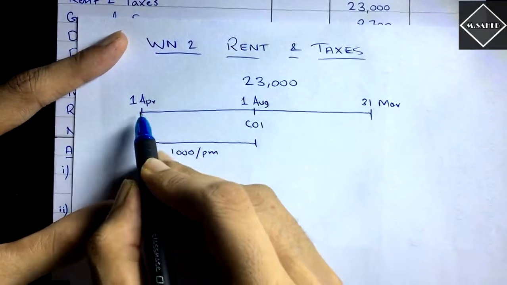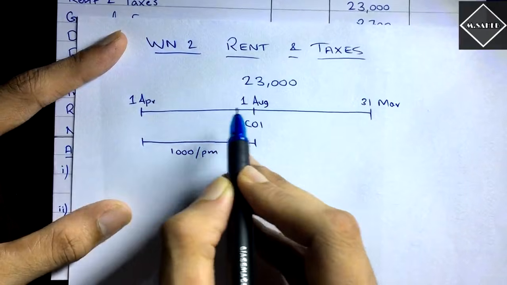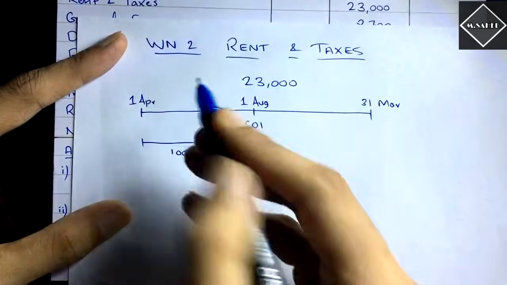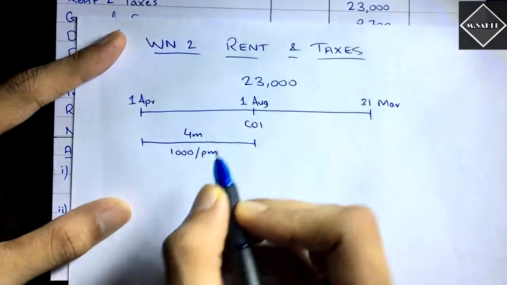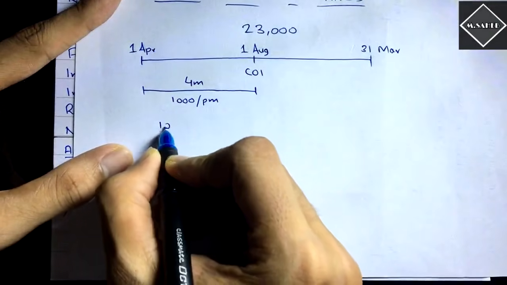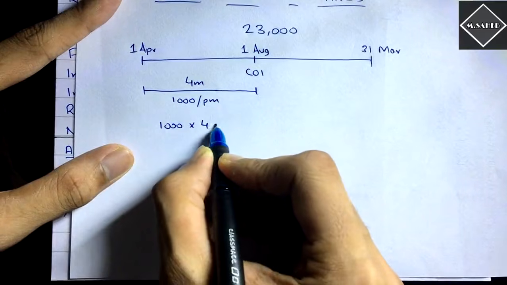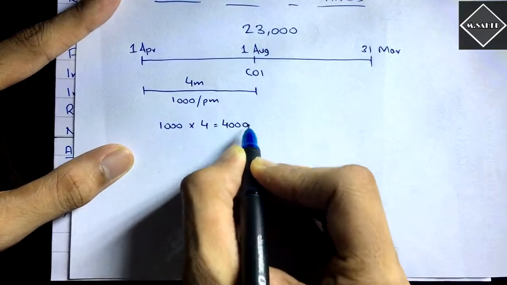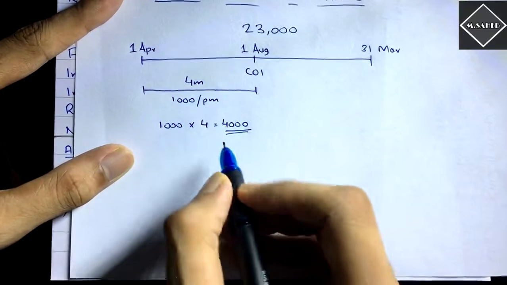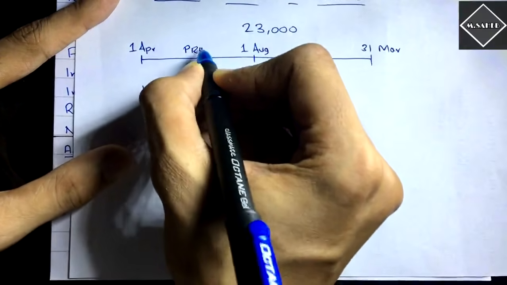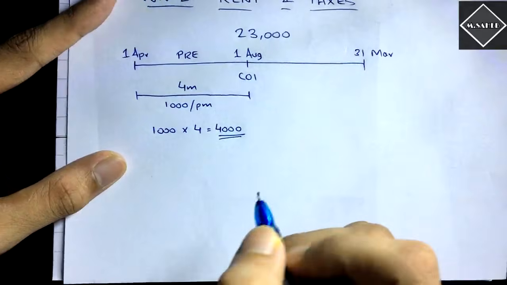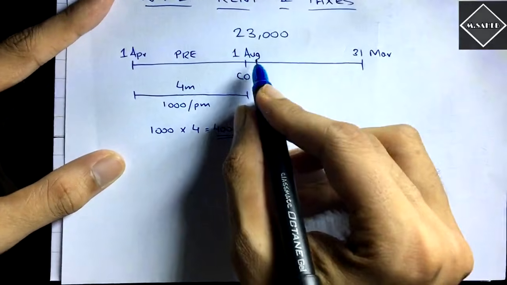How many months are there from April to August? April, May, June, July, right? 4 months. So what are we going to do to calculate the rent here? 1,000 into 4. Yes, 1,000 is per month rent. So 1,000 into 4, that is 4,000. So the rent of the pre-period is how much? 4,000. And then we have to see the post period.